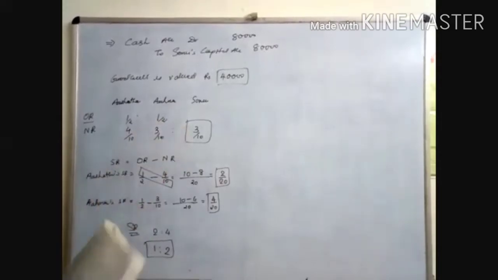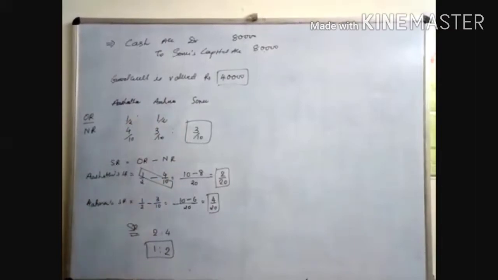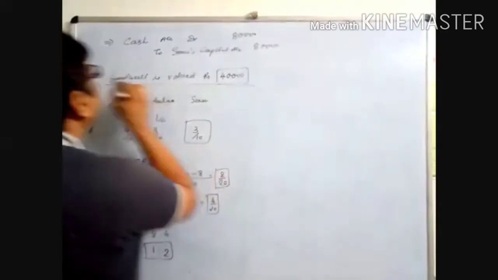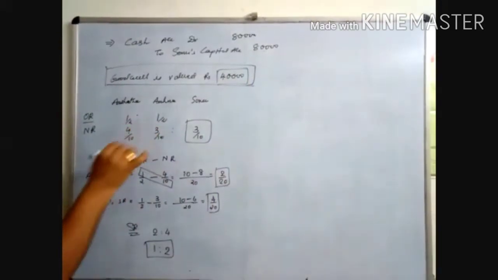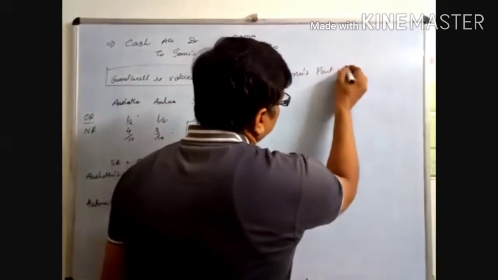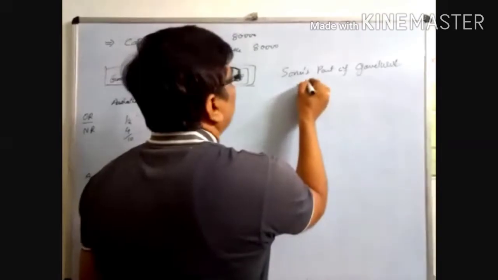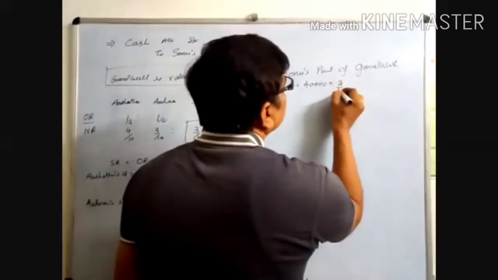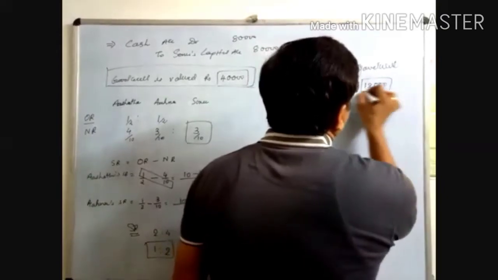Look here now. Goodwill is to be valued at 40,000. First, we have to find out the sacrifice ratio. After getting these answers, look here. When goodwill is valued at 40,000 in the question, then we have to find out the new partner's part of goodwill. Which is the new partner? Sonu. Now first, Sonu's part of goodwill is equal to 40,000 into 3/10. The answer is 12,000.